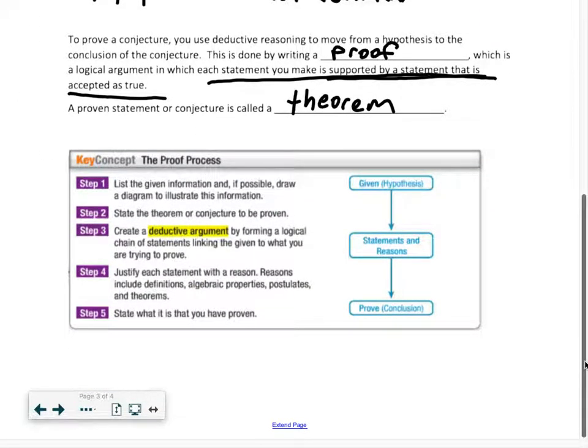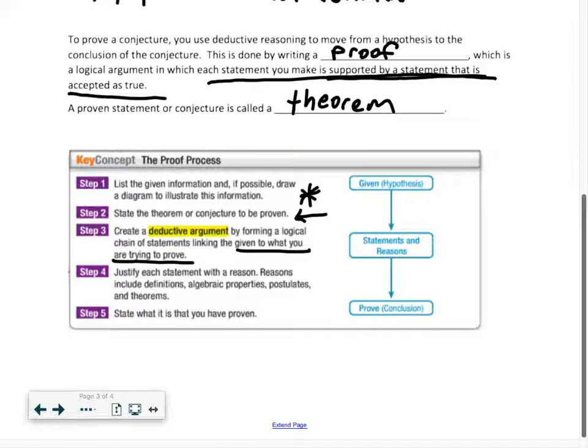So here's kind of the proof process. Step 1, list the given information and, if possible, draw a diagram to illustrate this information. So your first step, list what you're given and draw if you can, okay? Step 2, state the theorem or conjecture to be proven. So, hey, what are you trying to prove? Then create a deductive argument, forming a logical chain of statements linking the given to what you're trying to prove.